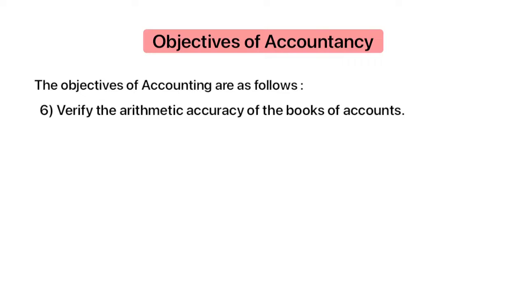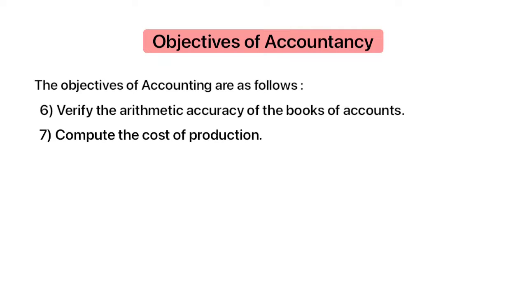Sixth objective is to verify the arithmetic accuracy of the books of accounts. Arithmetic accuracy includes to check all the ledger account closing balance, trial balance, which helps in determining the accuracy of journal and ledger posting. The trial balance is assumed to be accurate only when the total of the debit side is equal to the total of credit side. So accountancy helps to verify and check the arithmetic accuracy of the books of accounts.